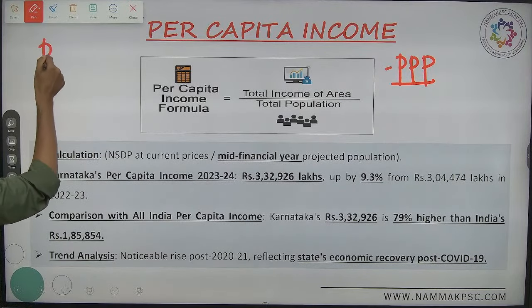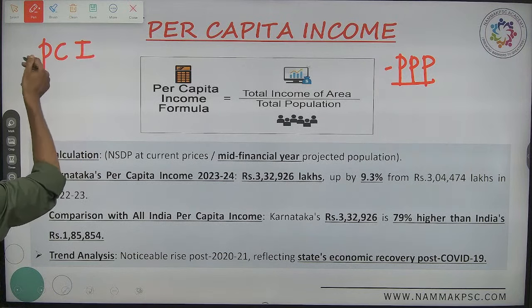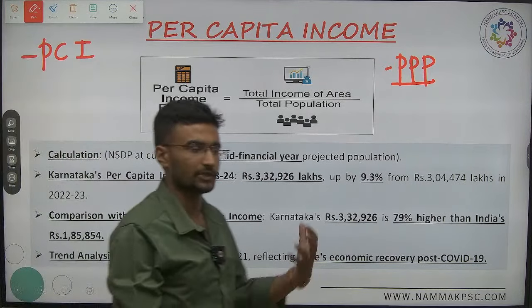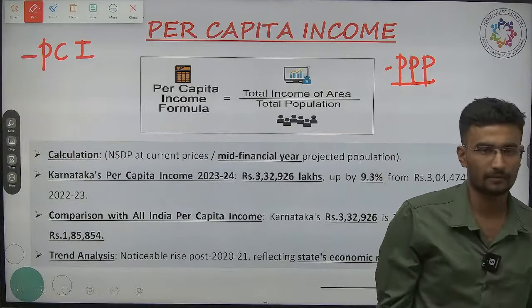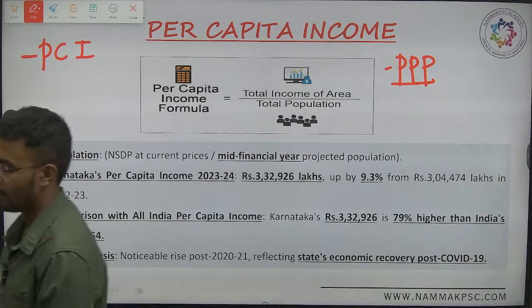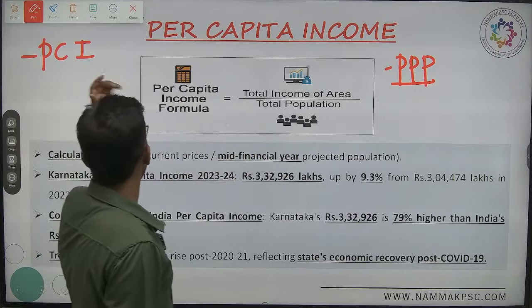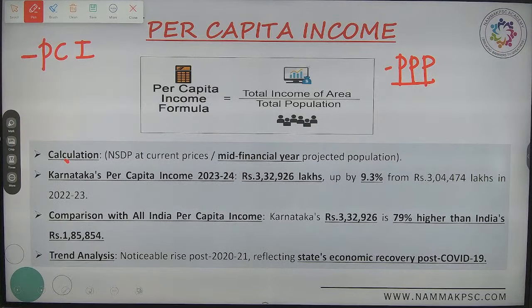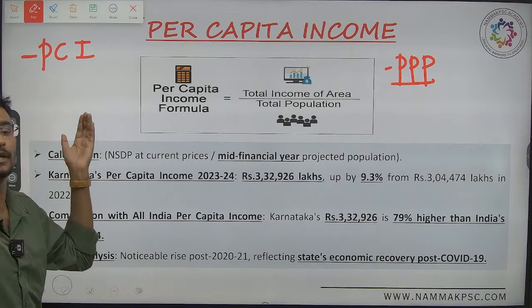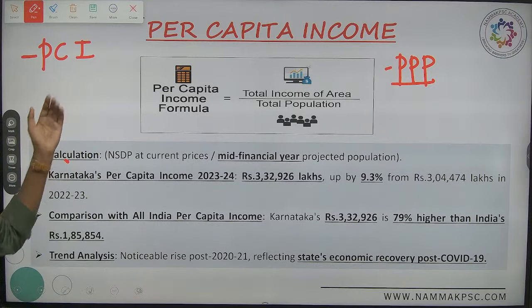What do you mean by the per capita income of a particular country, or a particular state, or a particular district? Now, per capita income is the income which has been generated by a particular individual. Yes or no?